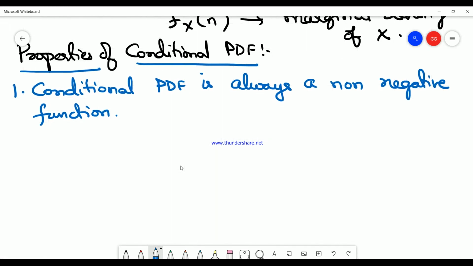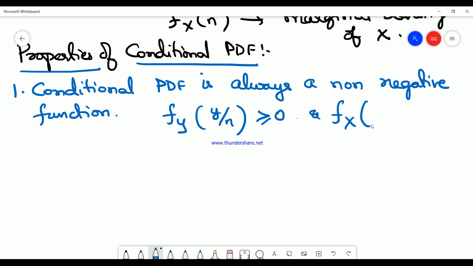With this definition I can say f y of y by n is always greater than or equal to 0, or I can also say f x of n by y is always greater than or equal to 0.